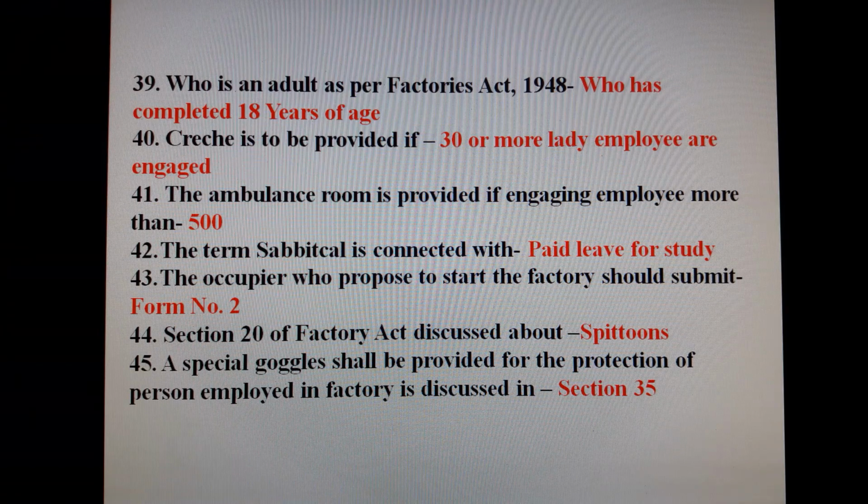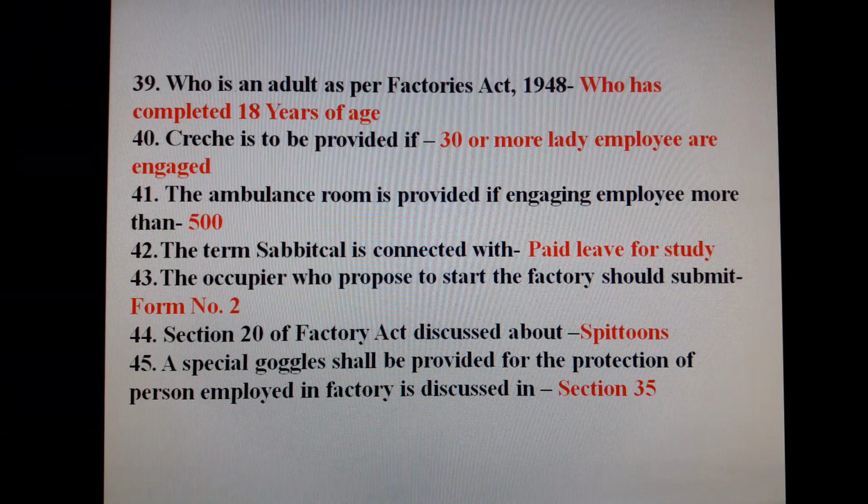Creche is to be provided if 30 or more lady employees are engaged. The ambulance room is provided if engaging employee more than 500. Question number 42. The term sabbatical is connected with paid leave for study. The occupier who proposed to start the factory should submit form number 2. Section 20 of Factory Act discussed about spittoons.